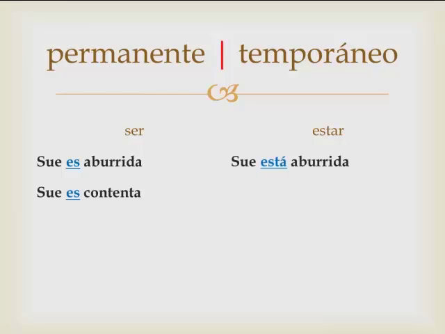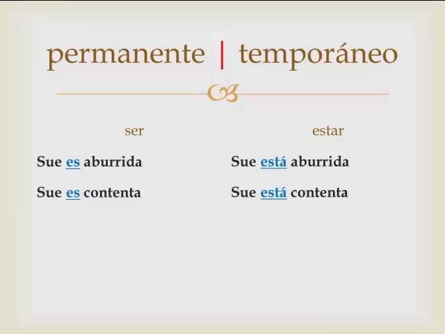If you were to say Sue está aburrida, you'd be saying Sue is bored, just temporarily. She's not a boring person, she just happens to be bored. And Sue está contenta, she's happy right now. She's not always the most chipper person in the world, but she's happy, she's upbeat right now. Sue está contenta. So the difference between ser and estar, the uses of es and está, would be ser is more permanent, discusses a quality of someone's character or personality or physical appearance, and estar is more temporary.